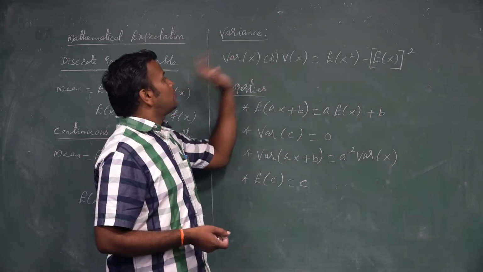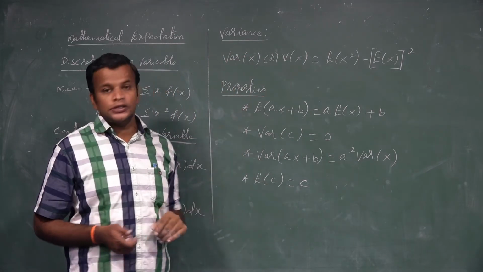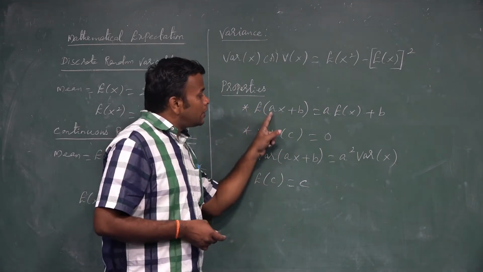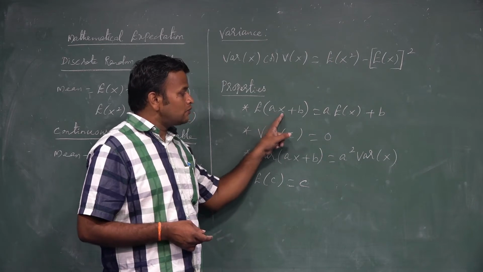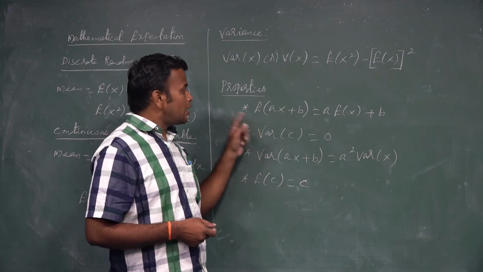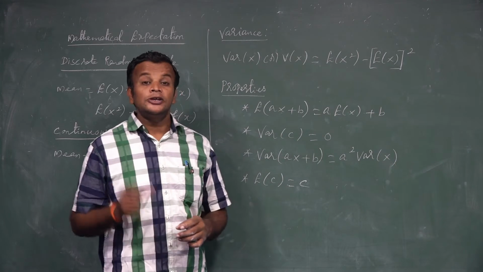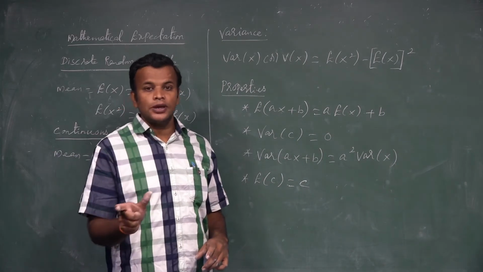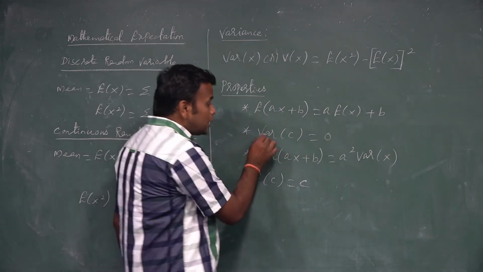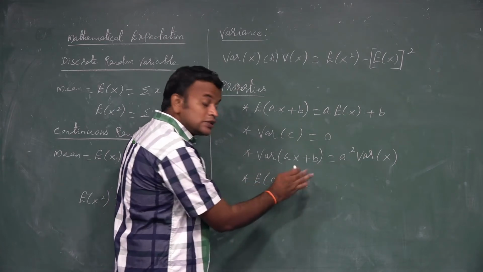Also, for mean and variance under some conditions, we write some properties. E of ax plus b: suppose a variable is multiplied by a constant, to find E, the constant is taken outside, so a times E of x plus E of the constant, and the expectation of a constant is always the same constant. And the variance of a constant value is 0. It's important: the variance of a constant value is 0. And E of the same constant C is the same C.